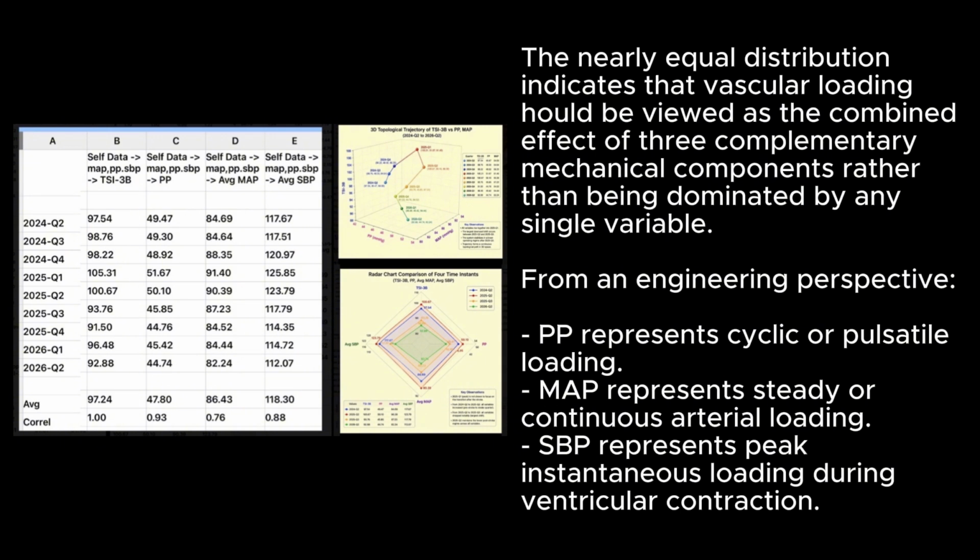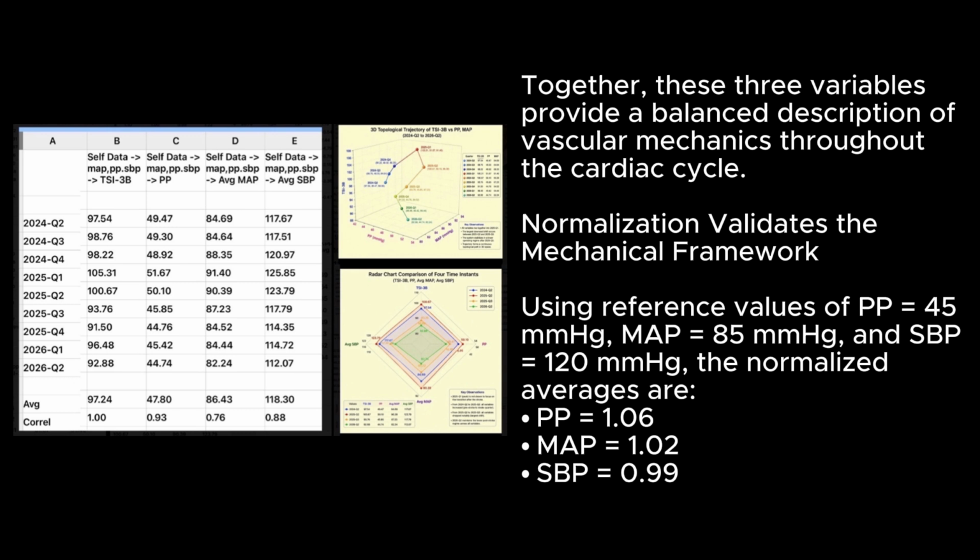The nearly equal distribution indicates that vascular loading could be viewed as the combined effect of three complementary mechanical components rather than being dominated by any single variable. From an engineering perspective, PP represents cyclic or pulsatile loading, MAP represents steady or continuous arterial loading, and SBP represents peak instantaneous loading during ventricular contraction. Together, these three variables provide a balanced description of vascular mechanics throughout the cardiac cycle.